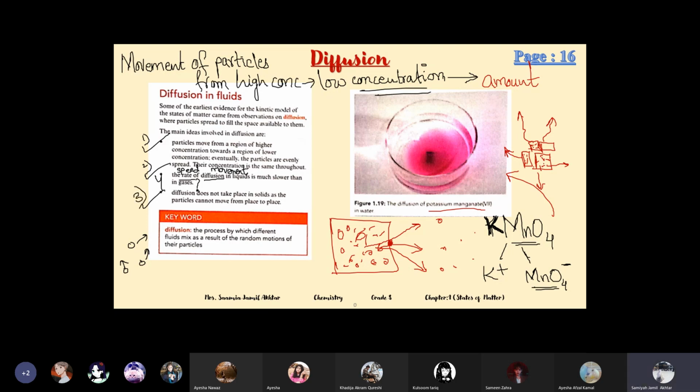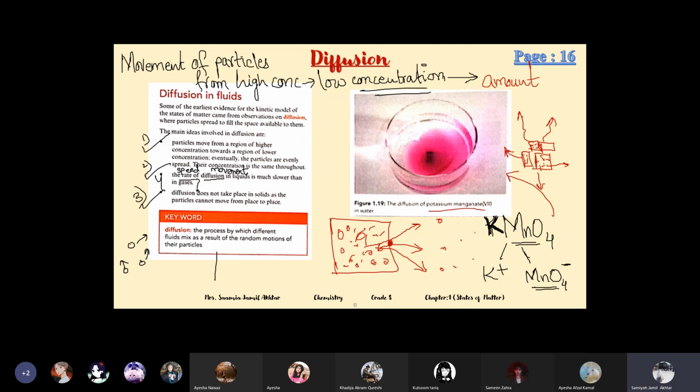Number 3, diffusion does not take place in solids as the particles cannot move from place to place. They cannot leave their place. That's why solids cannot dissolve in solids. We cannot observe solid-solid diffusion. What about sand? It's a mixture, no? It will not dissolve in water. It's again the solid particles.